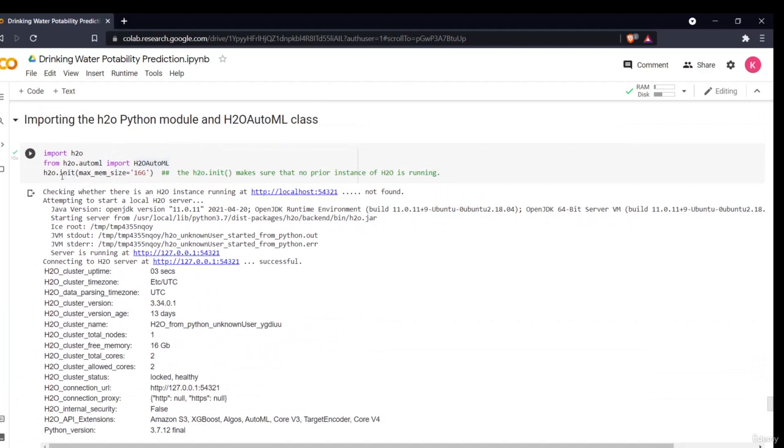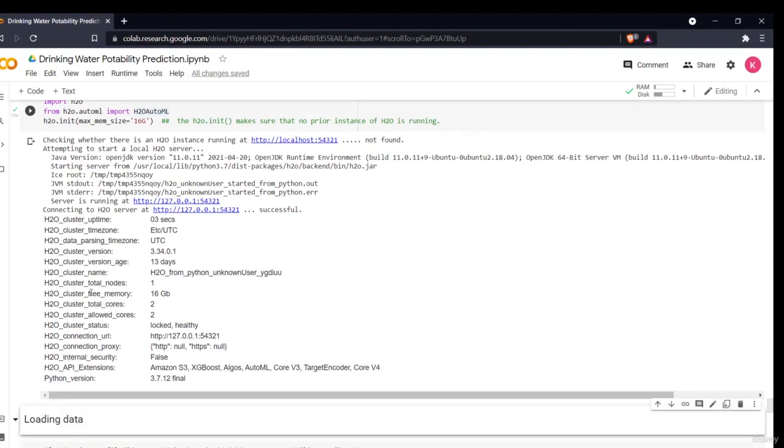So now I use the command h2o.init. This is basically to make sure that no prior instance is running. I've imported h2o, and then I imported H2O AutoML. Then this is all the information about H2O, different things which were written: free memory, total cores, allowed cores, the Python version which is used, and the different extensions.